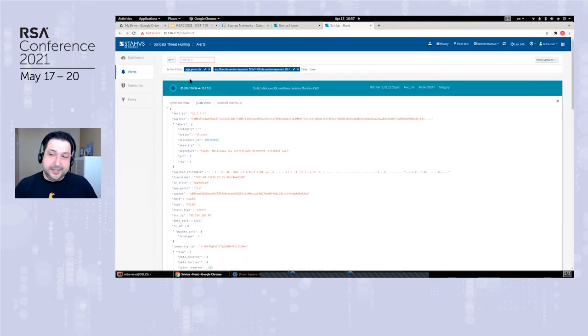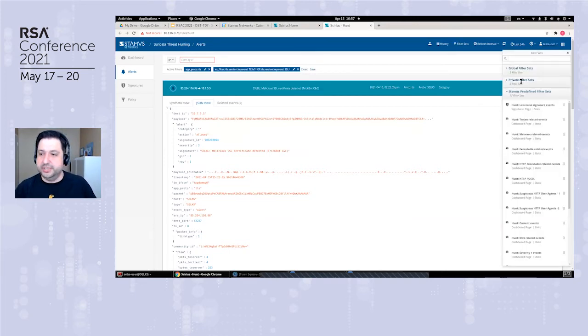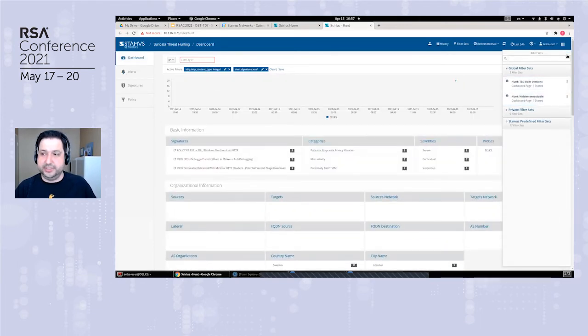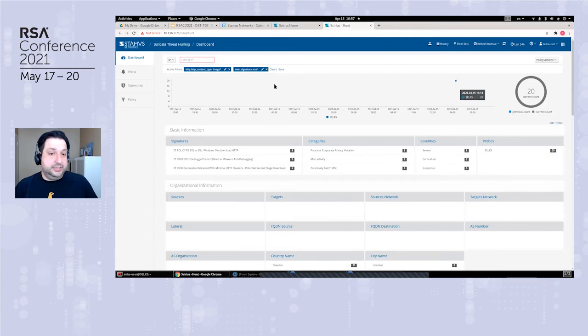Yeah, absolutely. So the second filter set, another filter, another perspective, another zoom in, would be hidden executable. So what does this mean? The filter itself is very self-explanatory, I think very obvious. Basically, we're looking for HTTP content that says it's an image, but it's actually an executable. Hence the name, hidden executables.